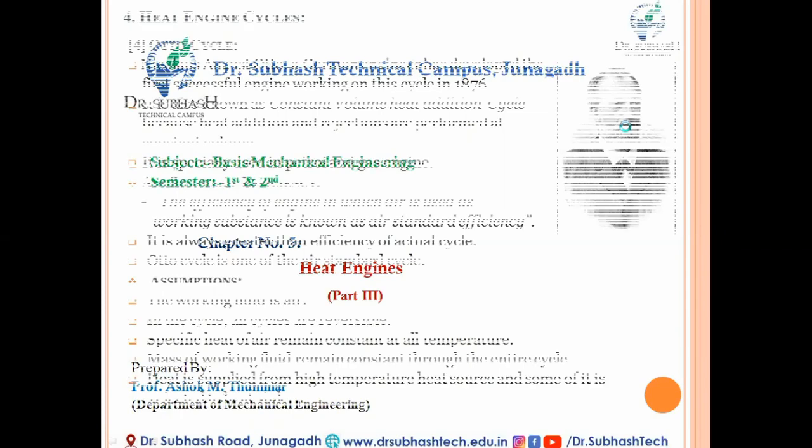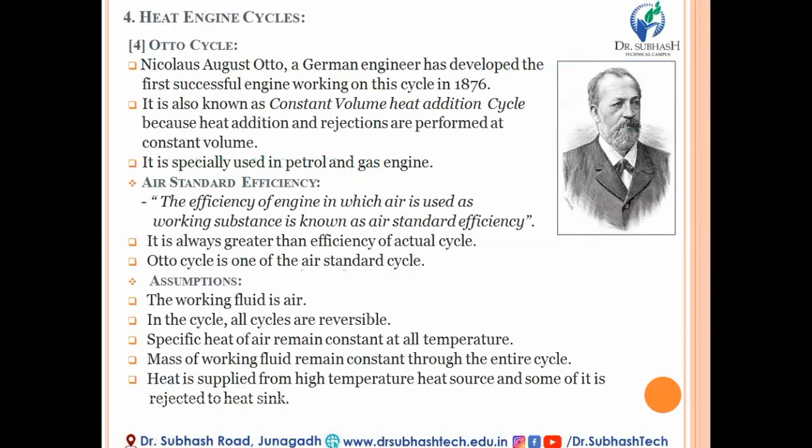Let's start with the first slide, and that is thermodynamic cycle number 4 that we are going to discuss. Up to now, you have heard of the Otto cycle numerous times, but this is the time wherein we will discuss specifically what is actually happening in a thermodynamic cycle like the Otto cycle.